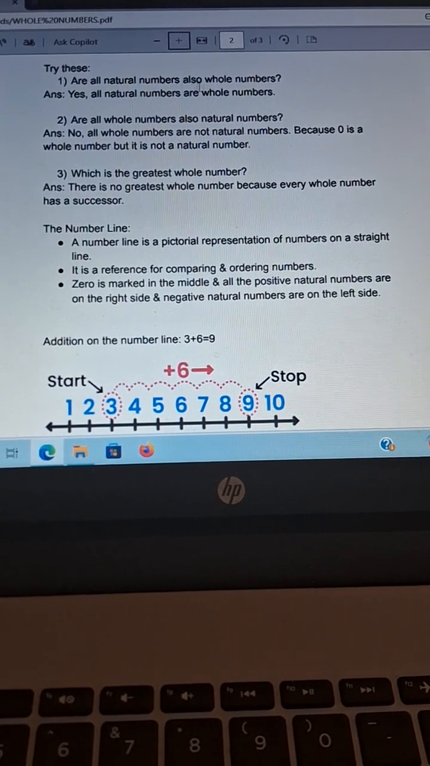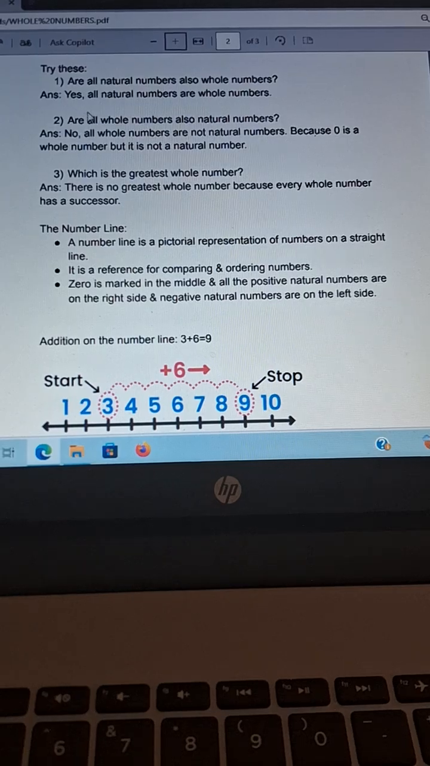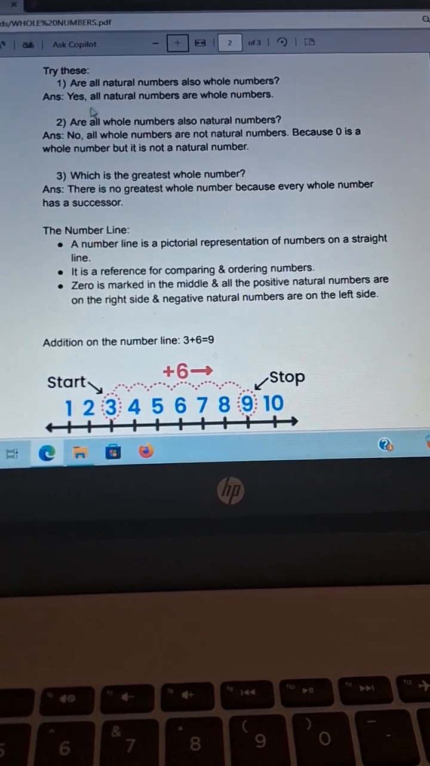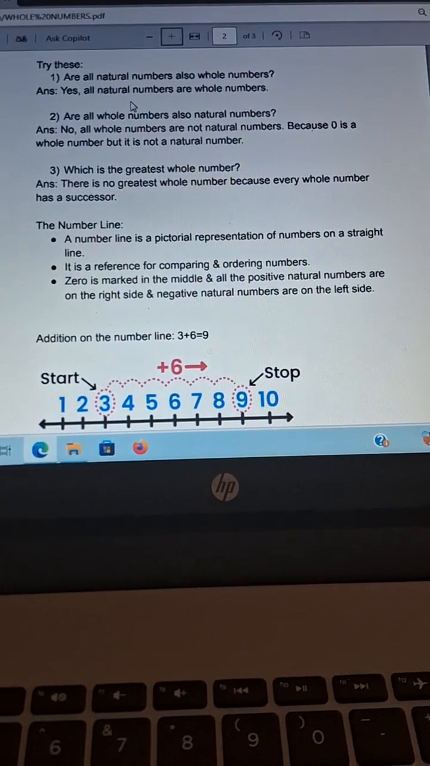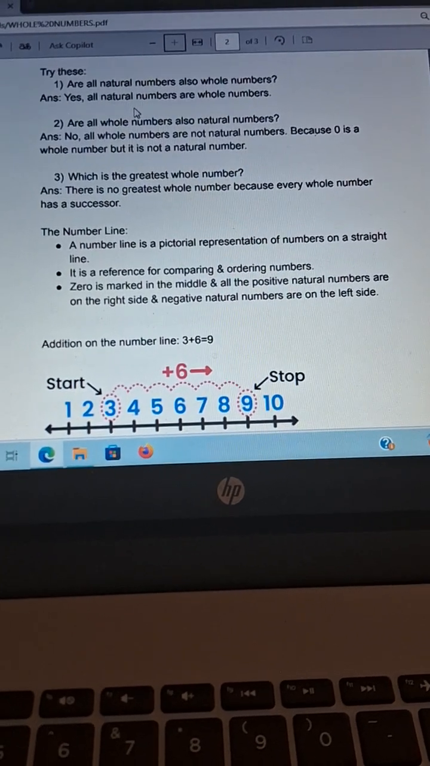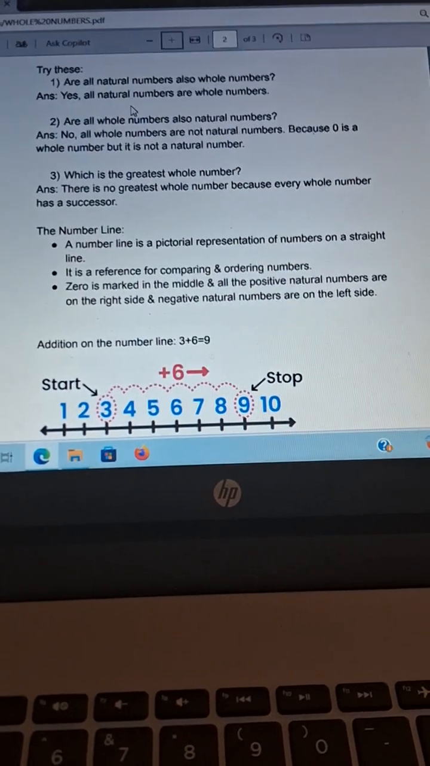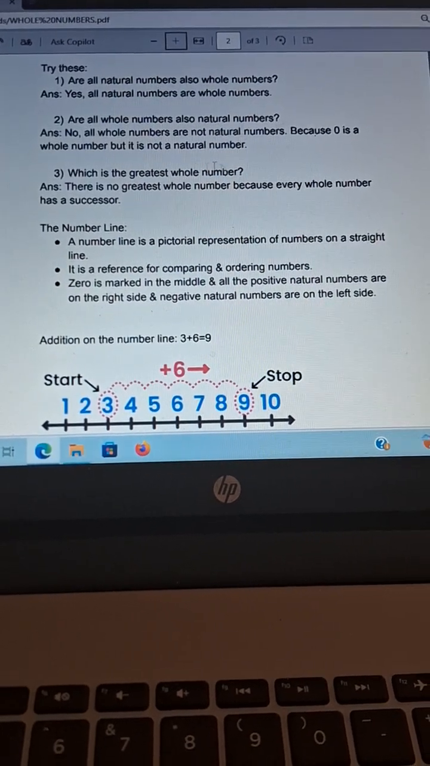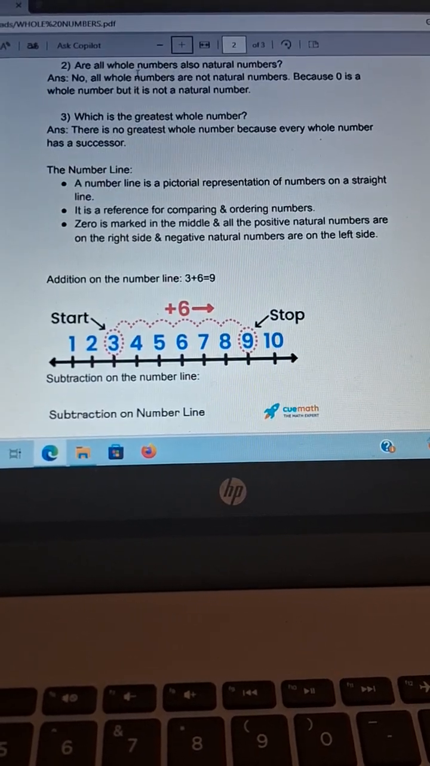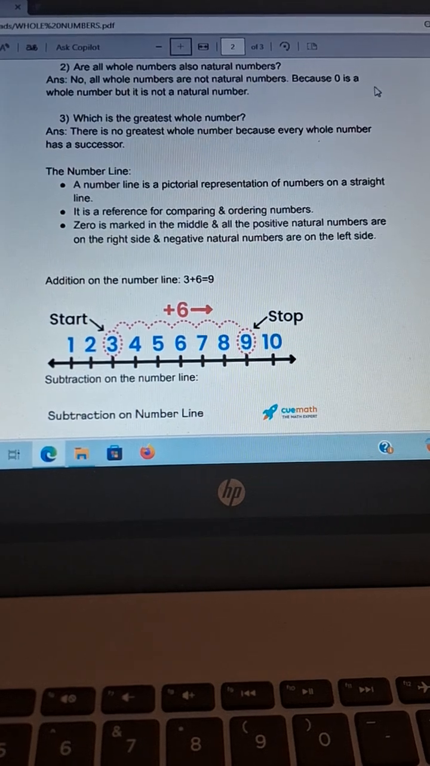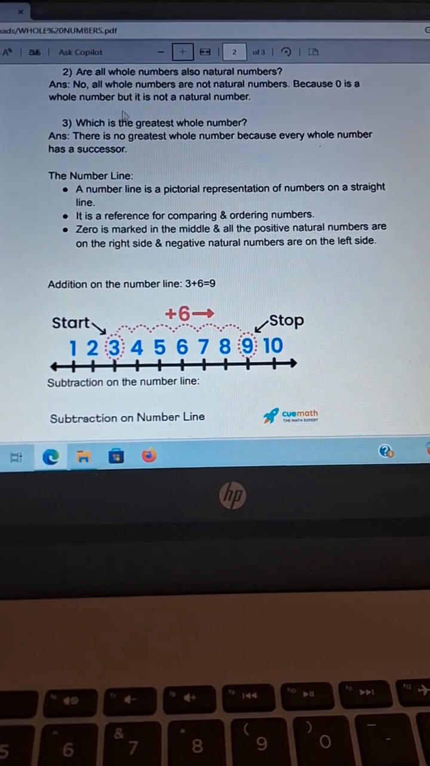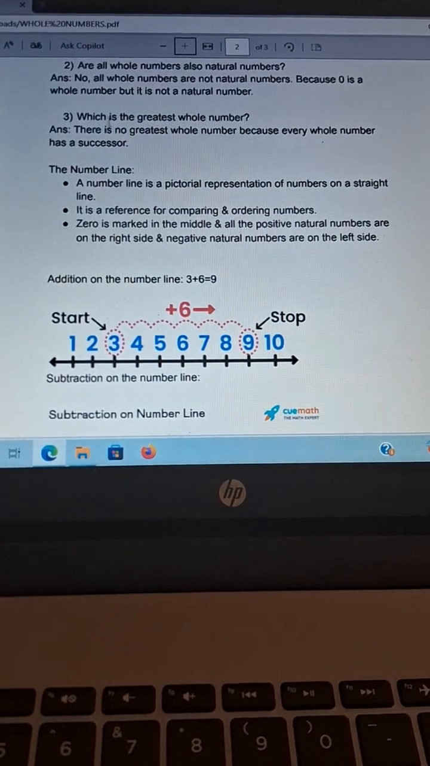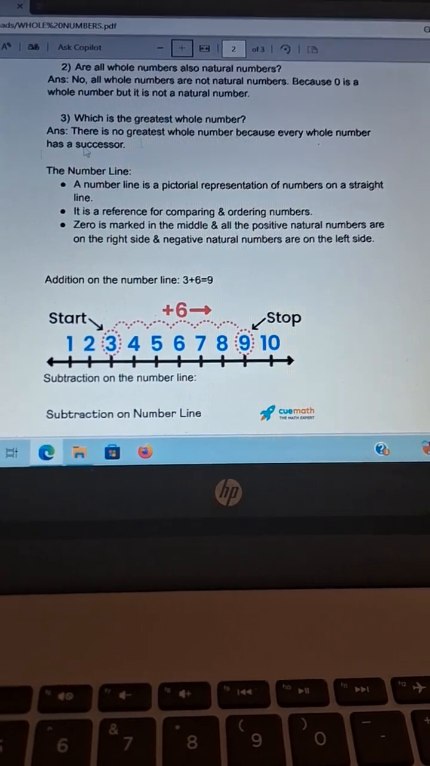Are all natural numbers also whole numbers? Yes, all natural numbers are whole numbers, because we know that from 1 to infinity are all the natural numbers, and they are forming the whole numbers. Are all whole numbers also natural numbers? No, all whole numbers are not natural numbers, because 0 is a whole number but it is not a natural number. Third question, which is the greatest whole number?